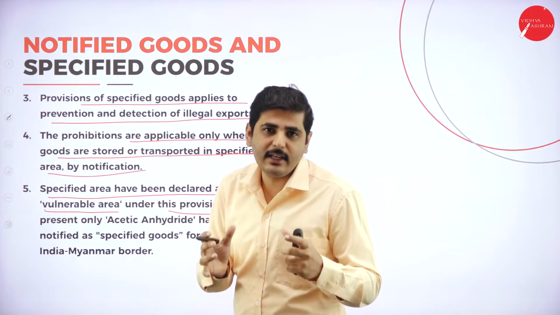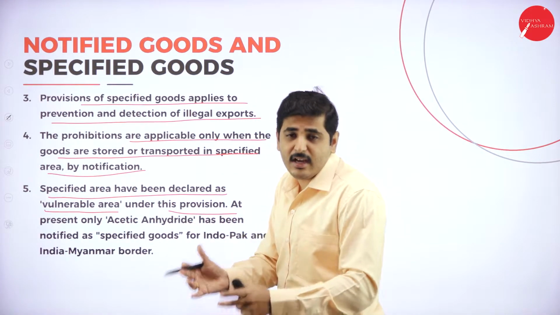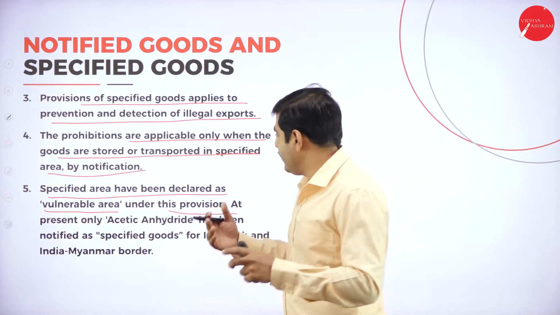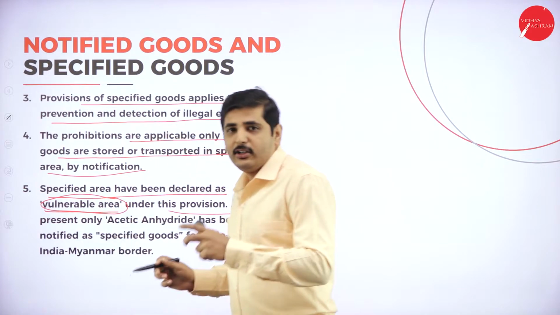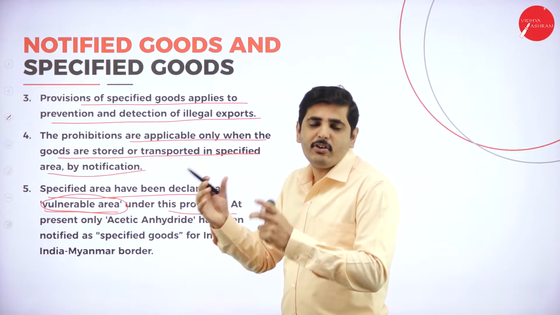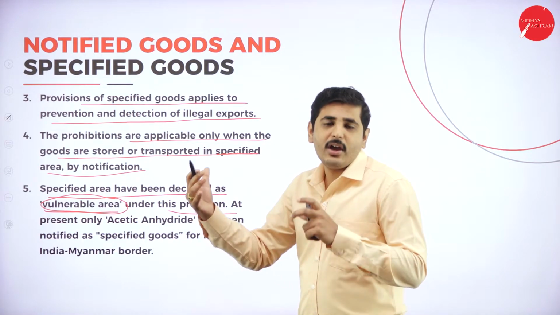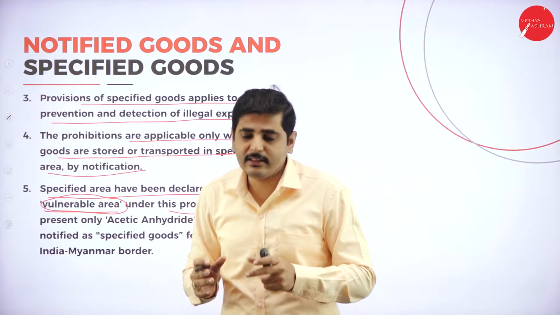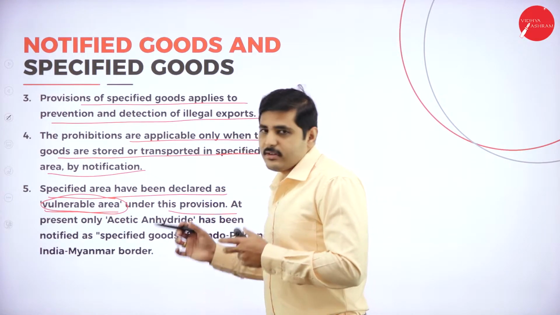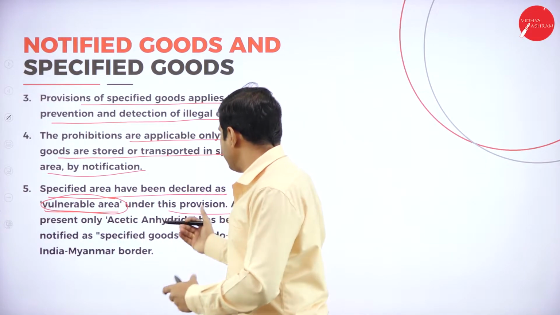This is called a specified area, and the information on which area is a specified area and which is not will be given on the basis of the vulnerable area where the goods are transported. There will be chances of exposure, and there will be chances of other effects on the people who are residing there. That's why in those areas we cannot transport those goods, and that's why those goods come under specified goods.